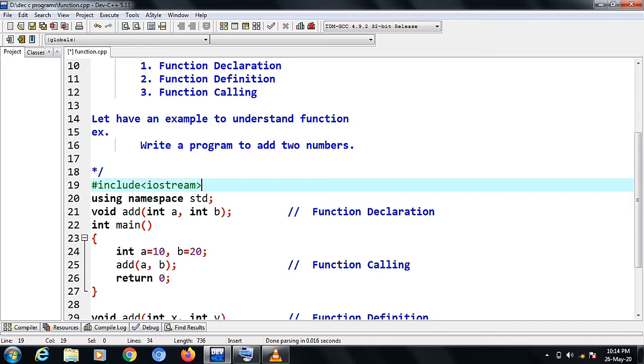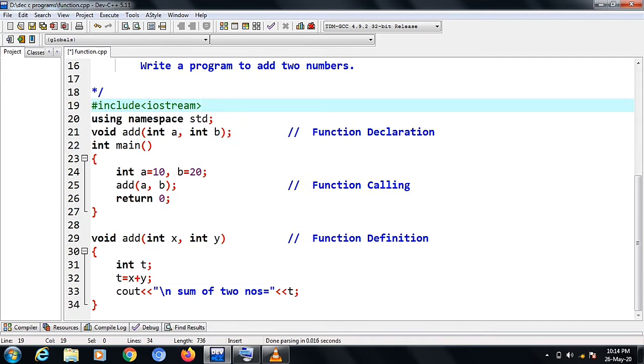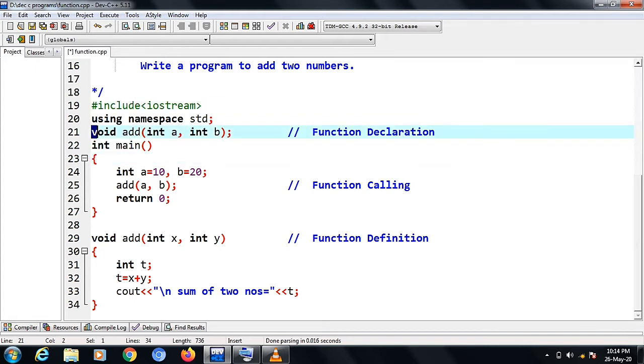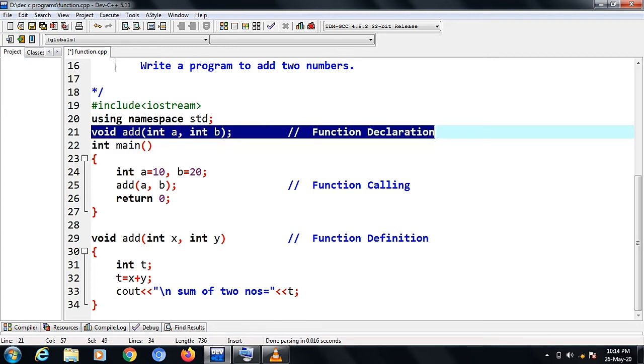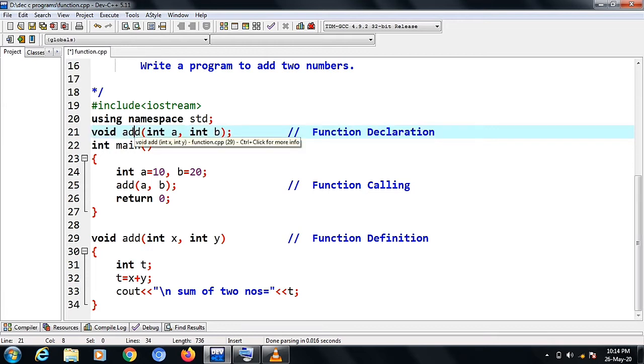Now we will have an example to demonstrate this function, and we are going to take the example of addition of two numbers. Here you can see we have included one header file, iostream. It is a familiar one, and we have made a function named add, and this is called the function declaration.